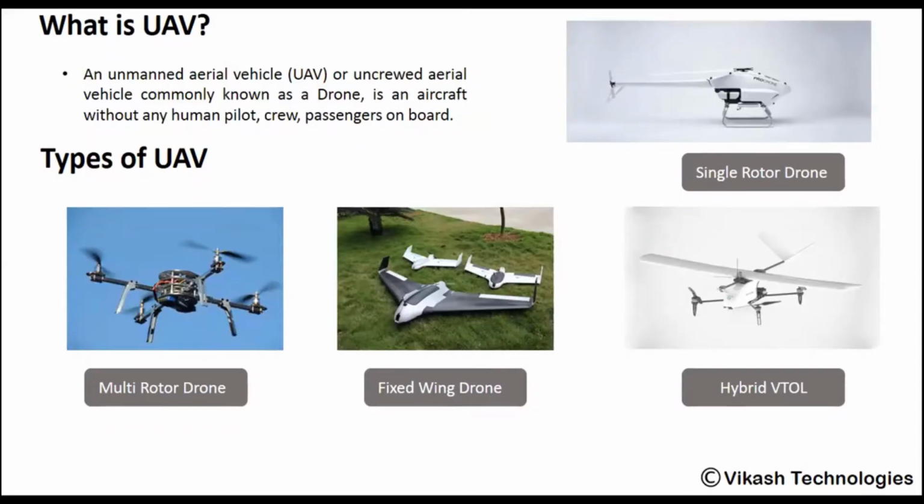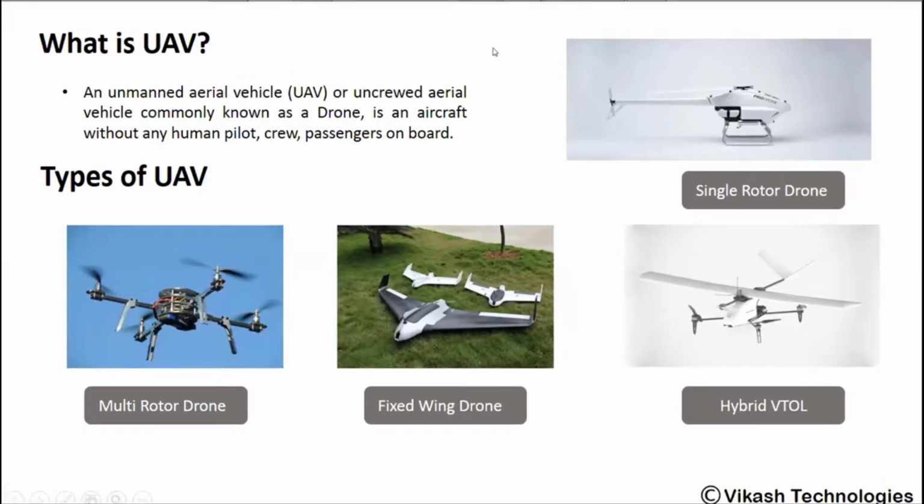So in this slide, I want to show you about different types of UAVs, your unmanned aerial vehicles. Unmanned aerial vehicle means a vehicle in which there is no personnel on board to drive the vehicle. Though the person can be on the ground station and control the vehicle or the drone from the ground station, on board there is no personnel to control the drone.